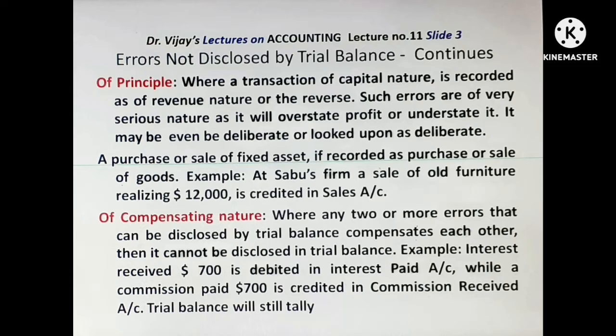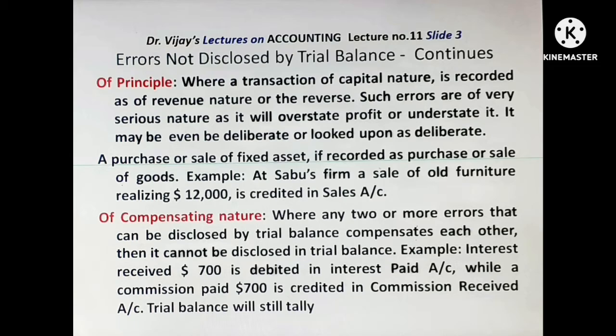Errors of principle. Where a transaction of capital nature is recorded as of revenue nature or the reverse, it is an error of principle. Such errors are of very serious nature as they will overstate or understate profit. It may even be deliberate or looked upon as deliberate.